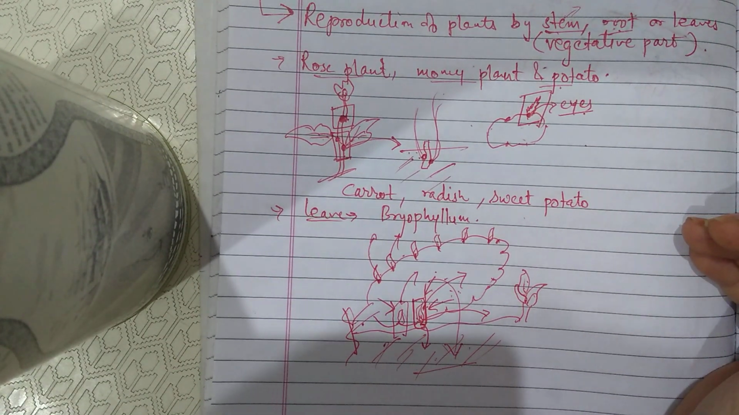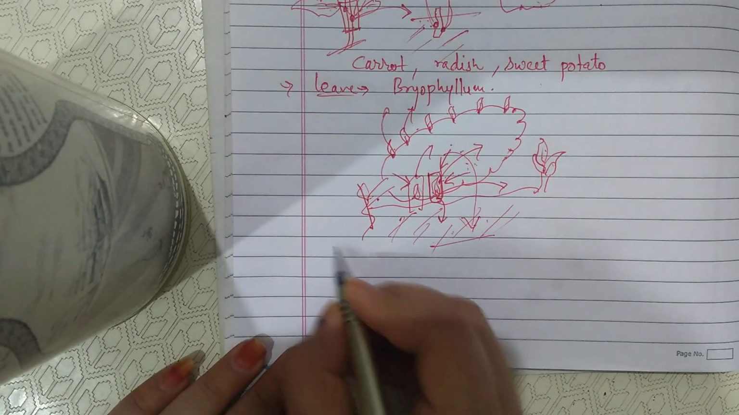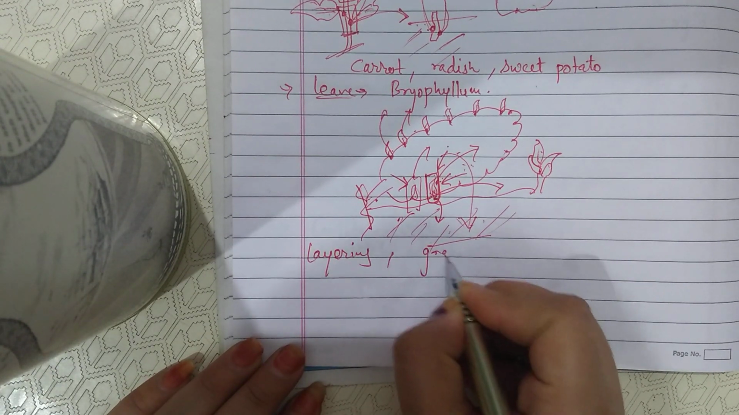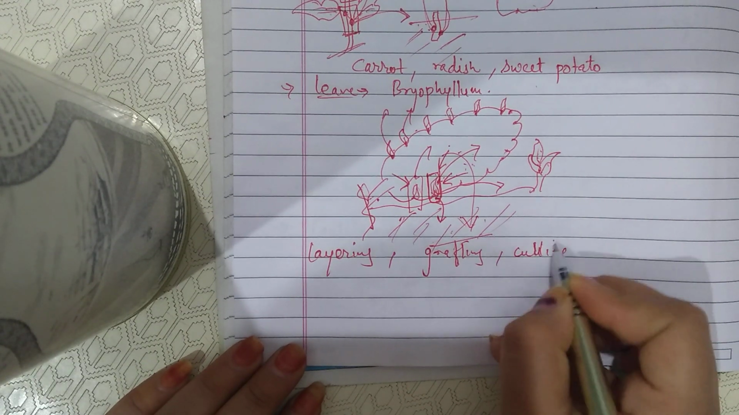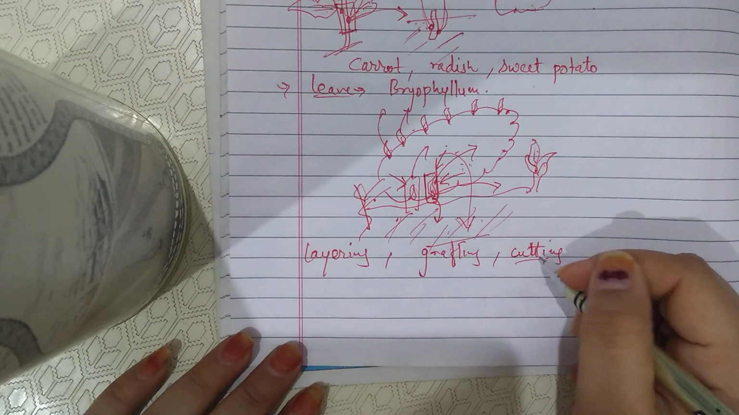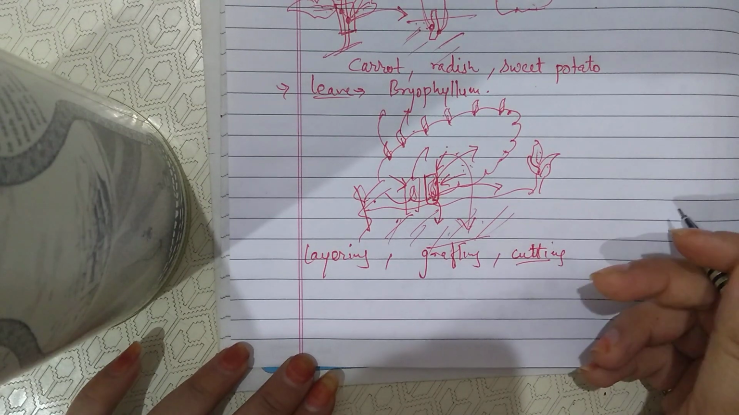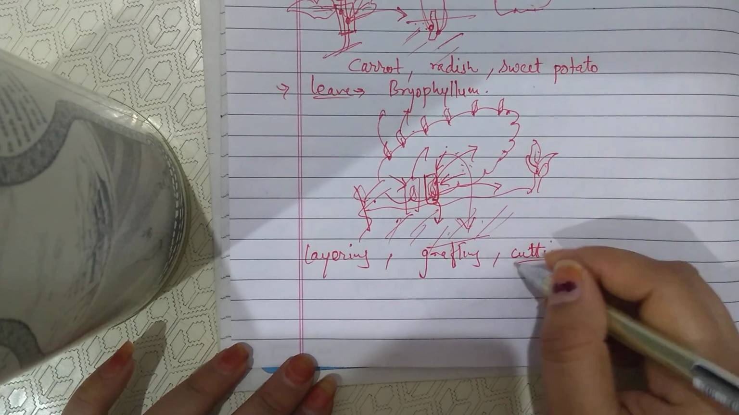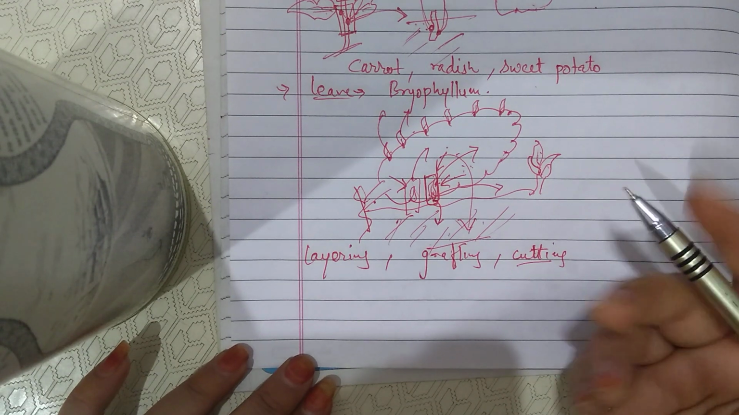Some artificial modes of vegetative propagation are also known, like layering, grafting, and cutting. Cutting means simply cut a part of plant. If you are cutting a part of stem, then it should have a small node. You can cut a part of branch, you can cut a part of leaf and grow in the soil, and then that cut part will grow into a new plant, that will be cutting.